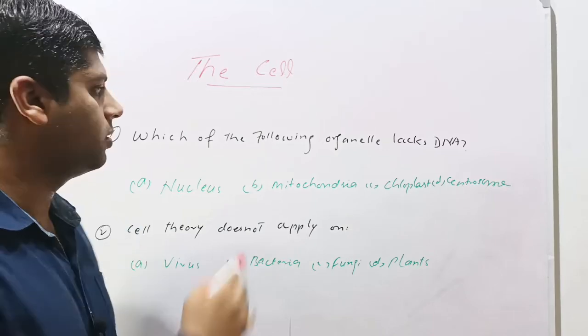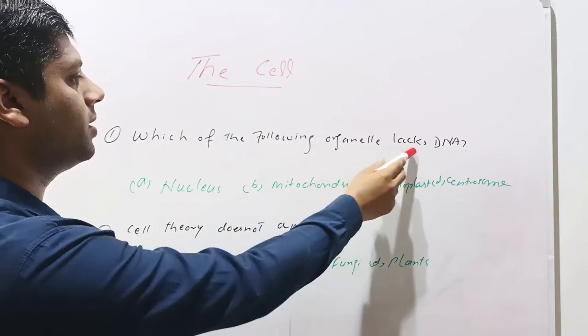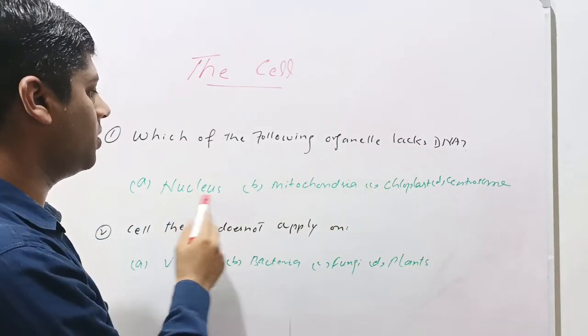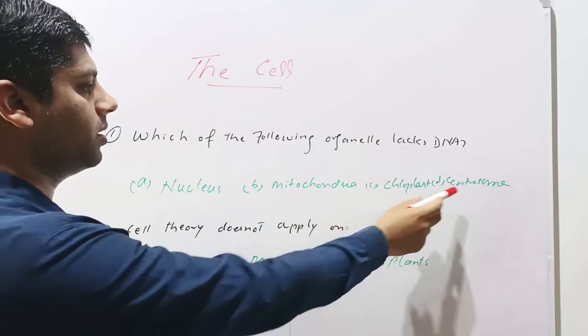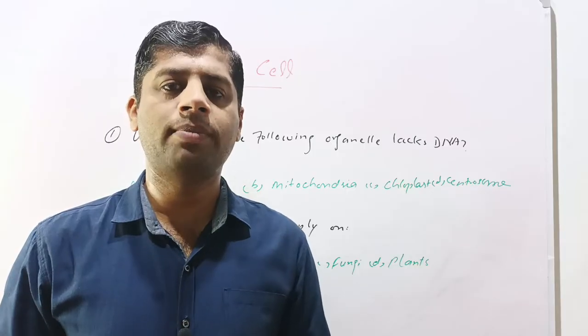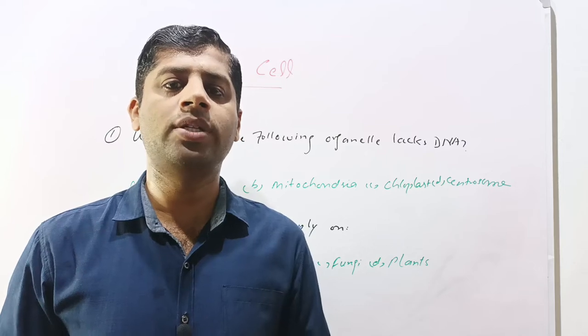First question is, which of the following organelle lacks DNA? Given options are nucleus, mitochondria, chloroplast and centrosome. It should be kept in mind that DNA is present in the chromosomes and genes in the nucleus.